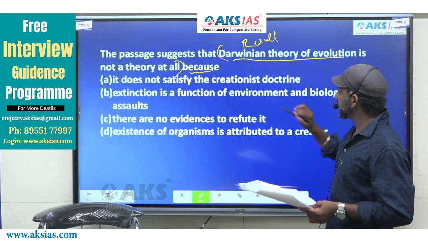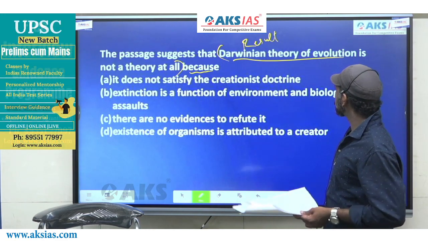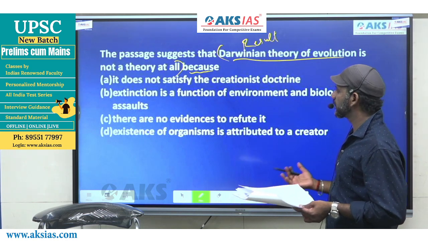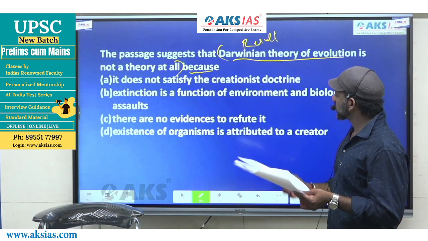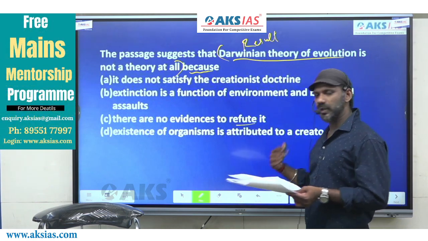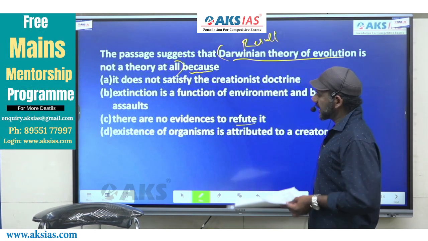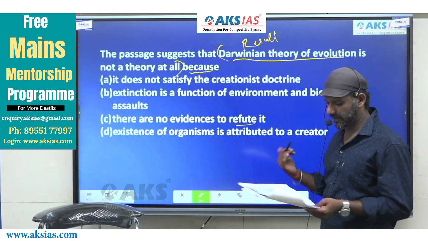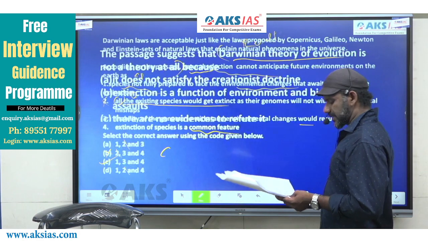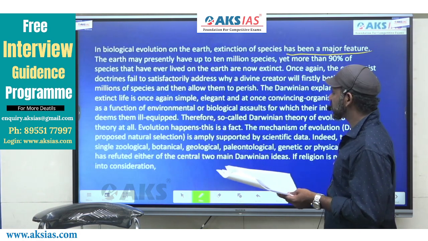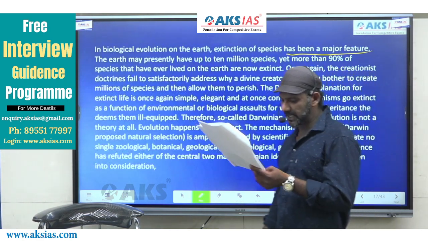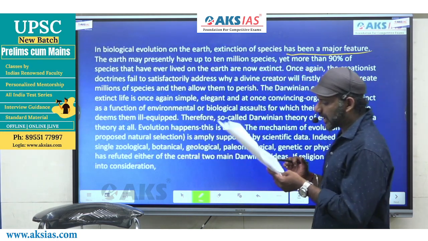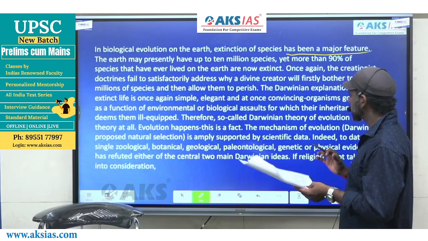I'll read the options quickly. A, it does not satisfy the creationist doctrine. B, extinction is a function of environment and biological assaults. C, there's no evidence to refute it, means go against it, oppose it. D, existence of organisms is attributed to a creator. Fine. This topic is mentioned in the part of the passage that starts with the Darwinian explanation for extinct life.